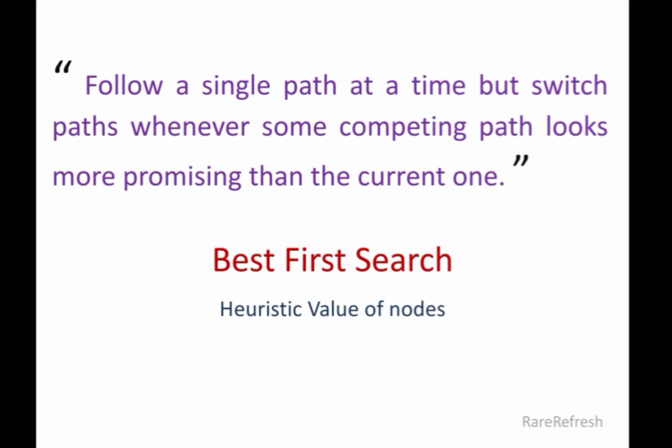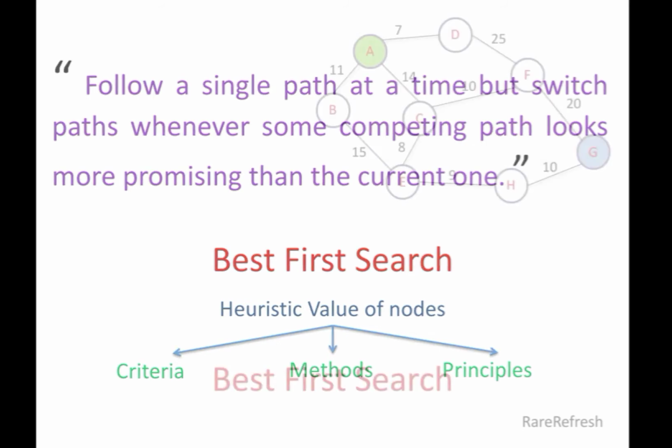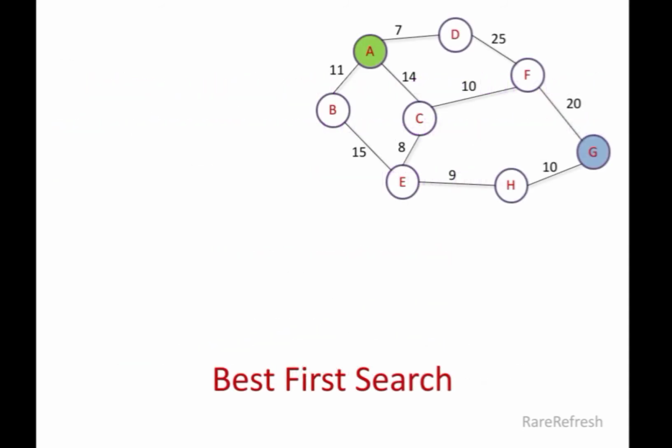Heuristics are criteria, methods, or principles for deciding which among several alternative courses of action promises to be the most effective in order to achieve some goal. Now let's dive straight into the best first search algorithm. Let A be the start state and G be the goal state. The labels on the nodes represent the node names and the numbers on the edges represent the actual distance between the two nodes that are joined by an edge.